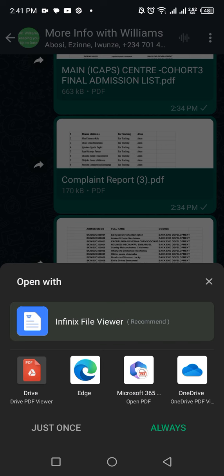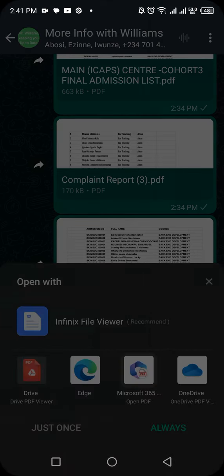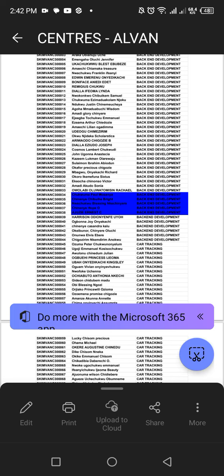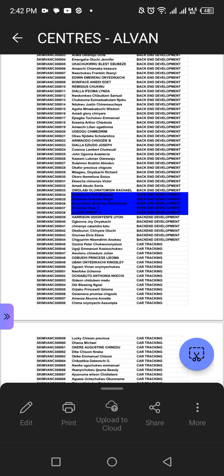Let me try to use Microsoft 365. You could have downloaded it. Microsoft Edge, OneDrive, they are all by the same company. Okay, that's why I went on Microsoft. Microsoft can be quite slow, taking a lot of time, personalized and all those things. But see, it's opening the old file for me there. Opening the file Alvan Center. Good. Once it's open, right here, I can just go to More.